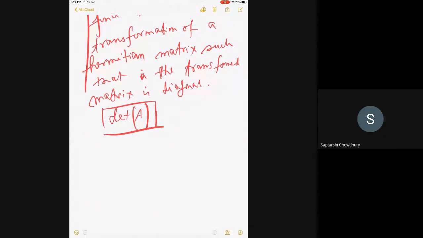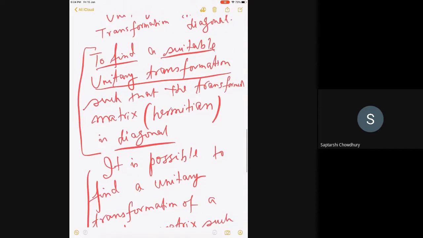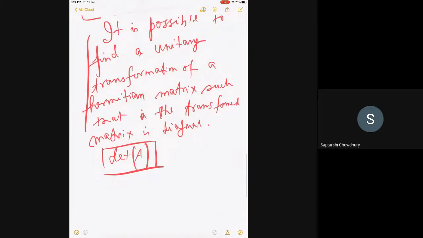Yes, sir. How? You will find all the eigenvalues, and then multiply all the eigenvalues. Good. Can you show why?